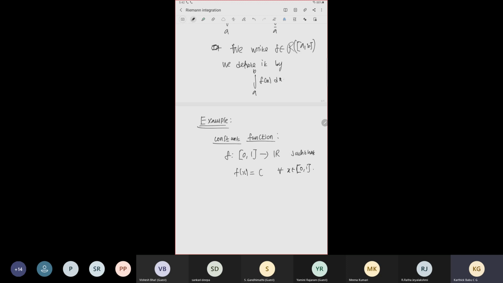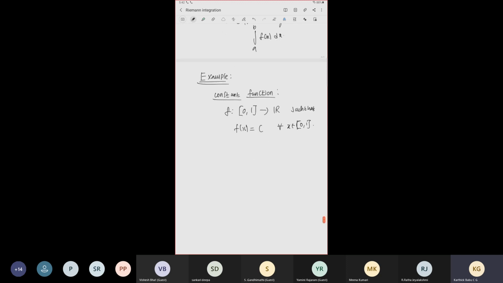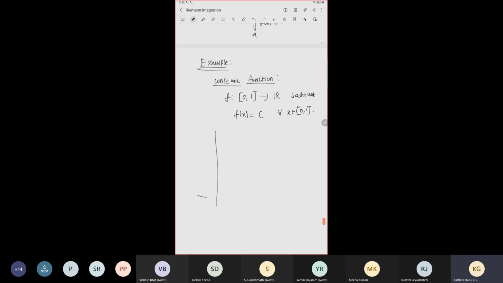The picture of a constant function is very clear because it is actually a rectangle, approximating it by a rectangle, so there is nothing to do actually. So I draw the picture. It is evident this is Riemann integrable and the integral is equal to c.